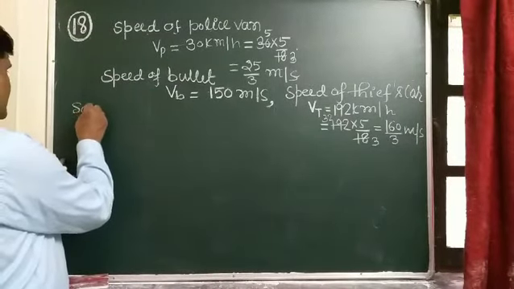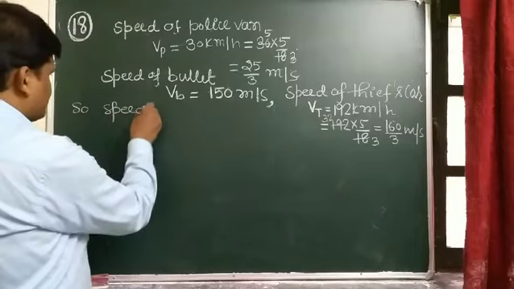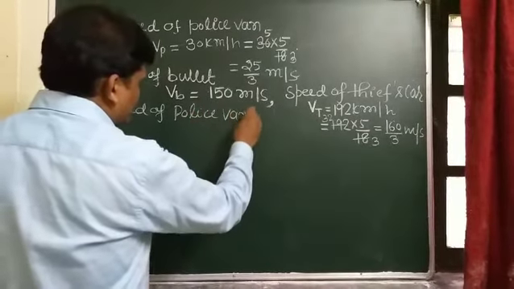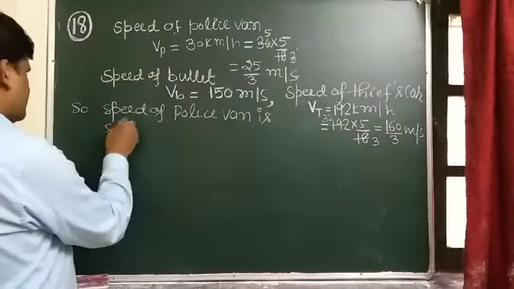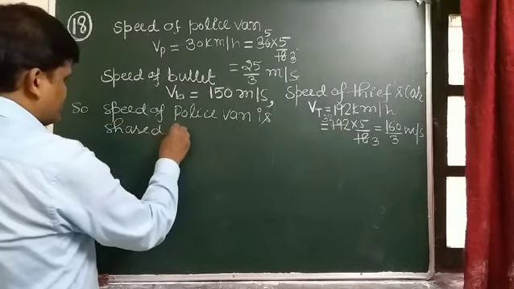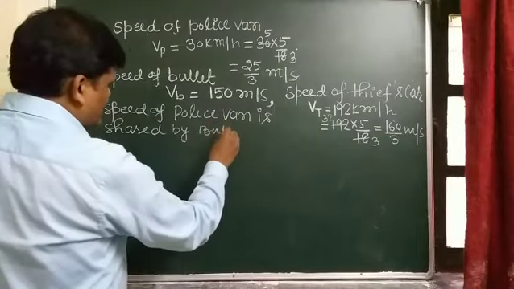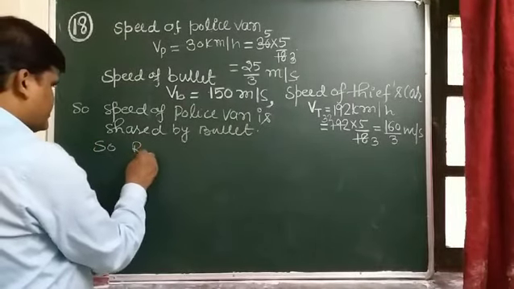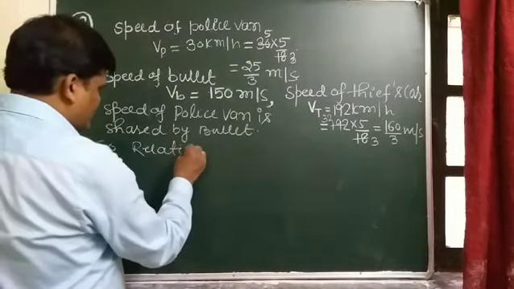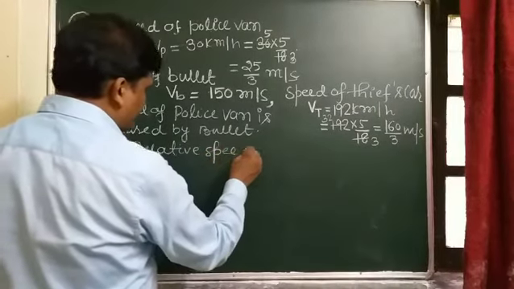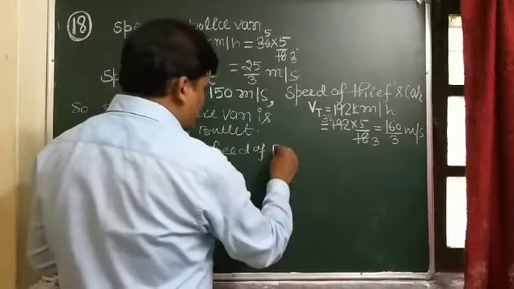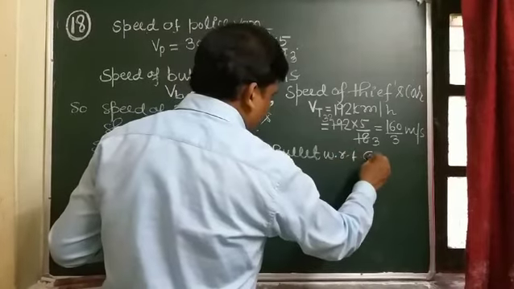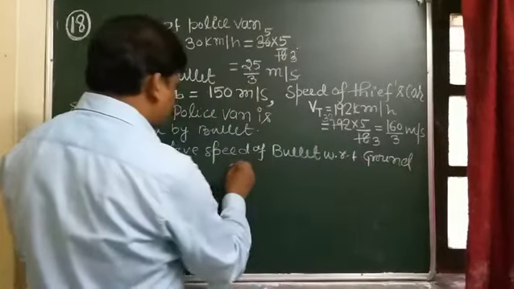So we can write the speed of the bullet with respect to ground, and which is equal to what?